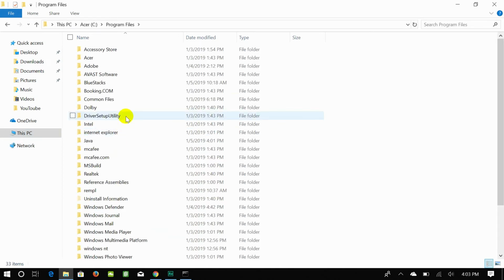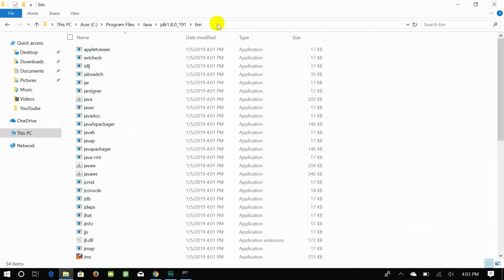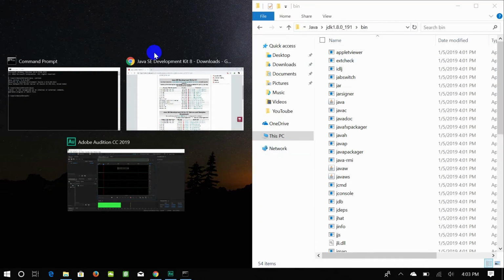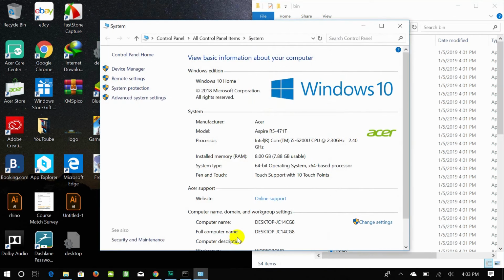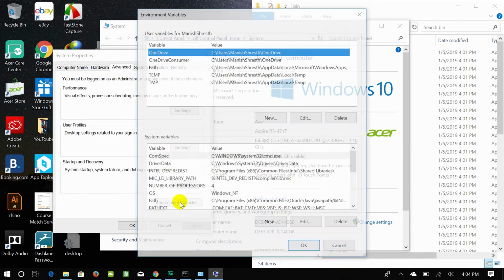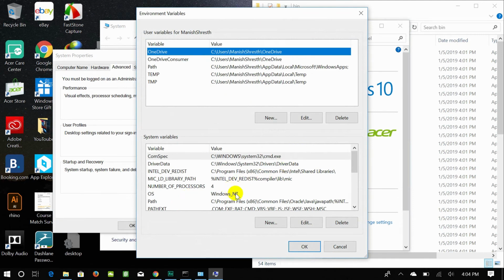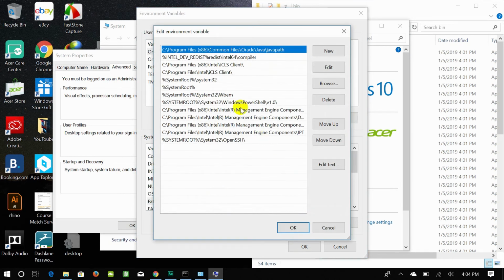Click on Program Files, Java, JDK, bin, click over here. Now you need to copy this address, copy it. Right click on This PC, properties, system protection, click on advanced, environment variables. Now in system variables, path, click on edit. Now this one you need to delete.